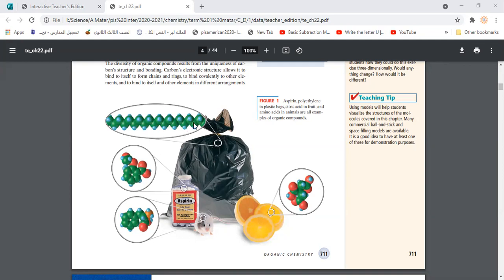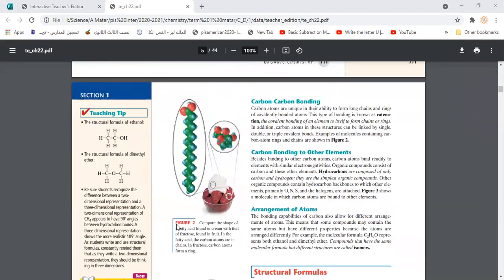And as you observe, some organic compounds are just a long chain of carbons. Some of them have rings, like the one here in aspirin. Some of them have a branched or zigzag chain. Some of them are a combination of two rings. So like this, we have this diversity of organic compounds.